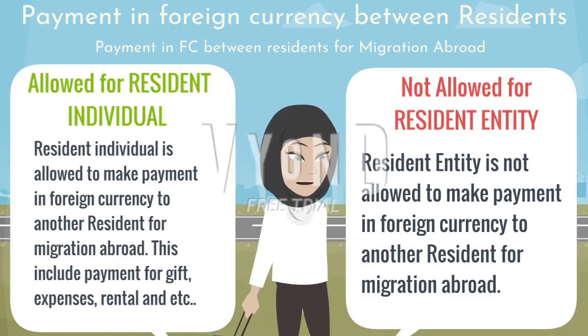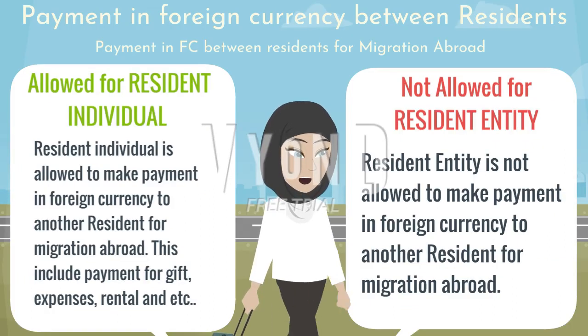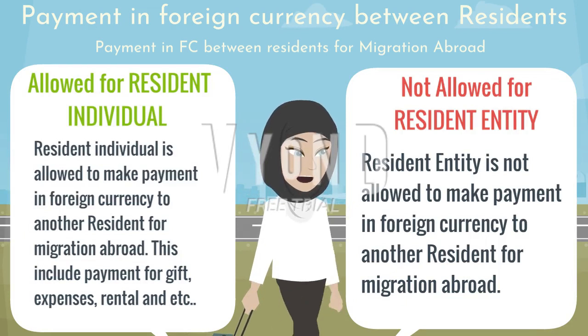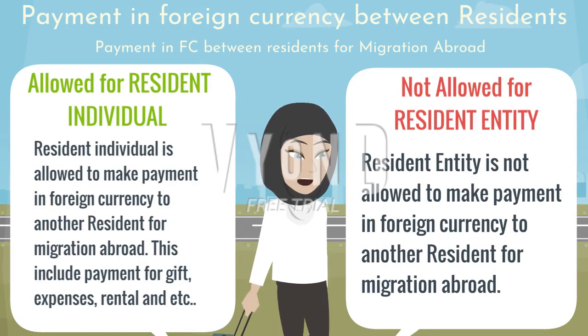A resident individual is allowed to make payment in foreign currency to another resident for migration abroad. This includes payment for gifts, expenses, rental and so on. However, a resident entity is not allowed to make payment in foreign currency to another resident for migration abroad.